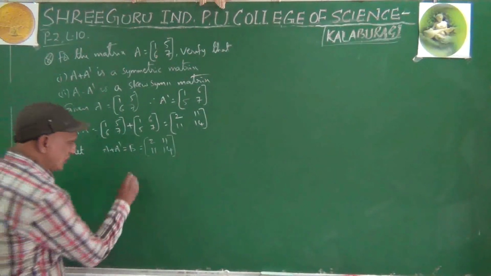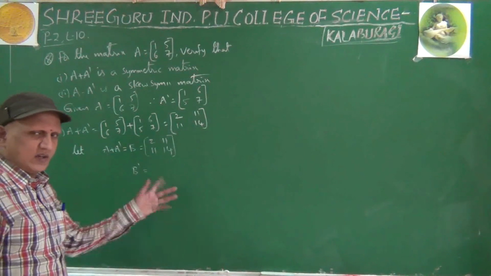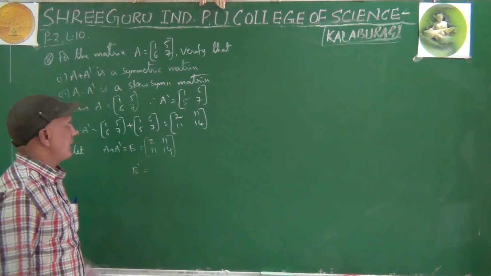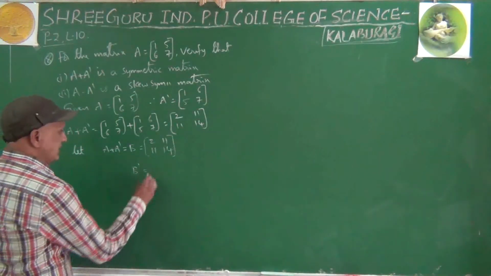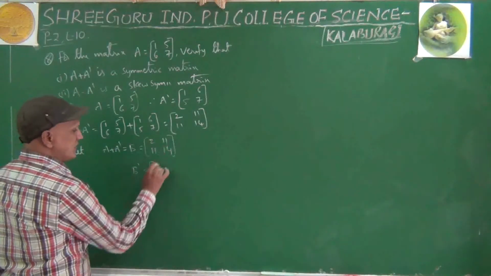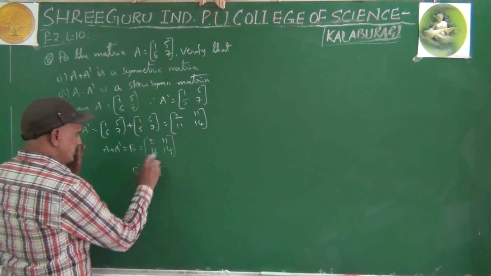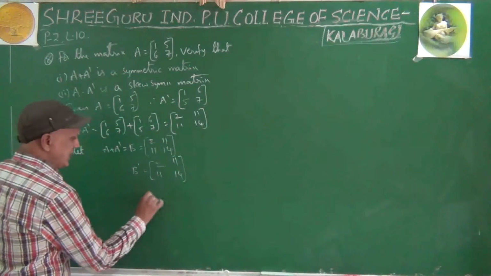We have to find B dash. If B dash equal to B, then we can say that B is a symmetric matrix. First row becomes first column, second row becomes second column. Yes, it is B itself.